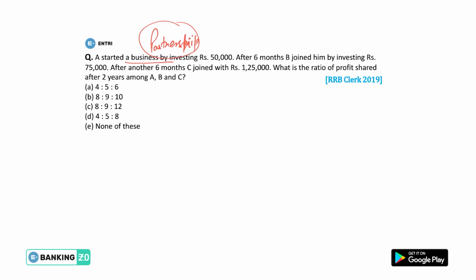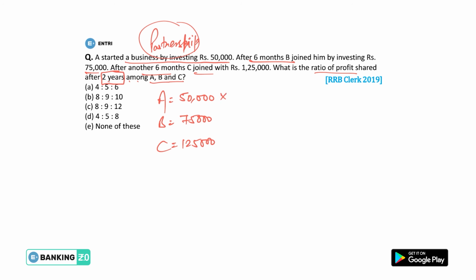A started a business by investing rupees 50,000. After 6 months, B also joined with rupees 75,000. And after another 6 months, C also joined with 1,25,000. What is the ratio of profit shared after 2 years among A, B and C? That means the business was running for 2 years only.